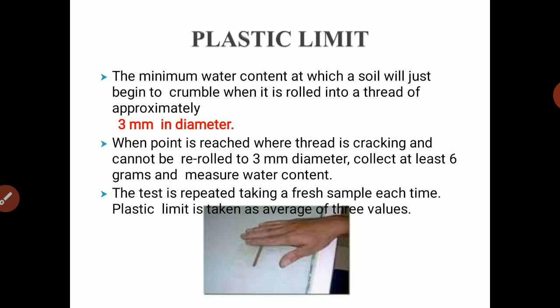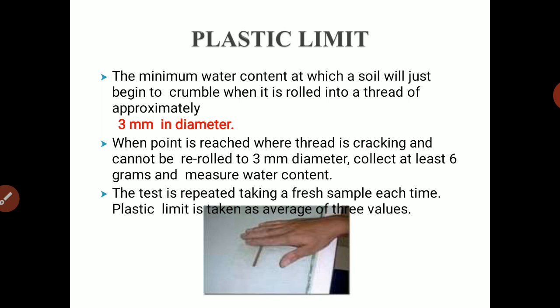Then we have the next experiment, the next Atterberg consistency limit, that is the plastic limit. The plastic limit is the water content below which soil stops behaving as a plastic material. Okay. Limit means what? There is a plastic limit, there is a liquid limit. At the plastic limit, the soil will stop behaving like plastic, and for the liquid limit, the soil will stop behaving like liquid.